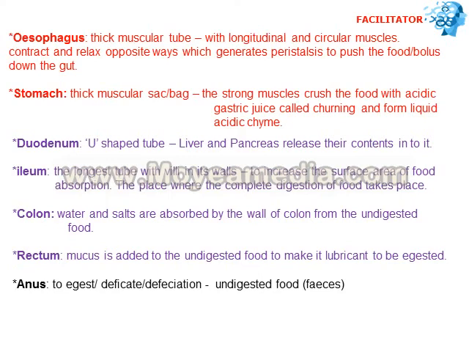So the undigested food, also called feces, is pushed out. So starting from the esophagus, stomach, duodenum, ileum, colon, rectum, and anus, all these organs, with their specific structure, modify the food, digest the food and absorb the food, and finally the waste food, also called undigested food or the feces, is egested out of the body.